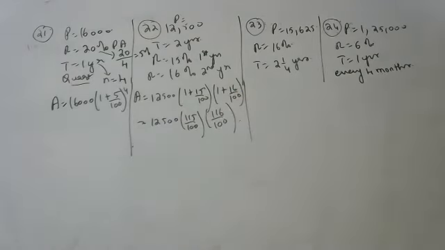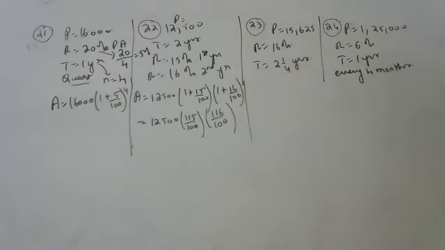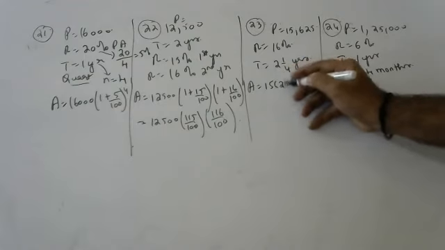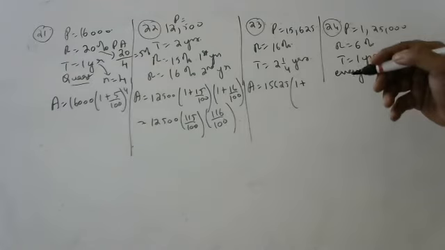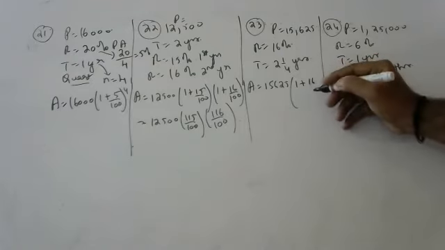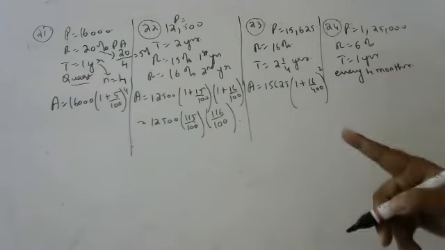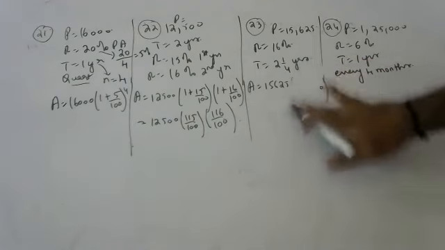Next, Ashrit, your mic is working. Sir, 15,625 into 1 plus 16 by 100, no, 16 by 400, whole to the power of 2. Why? Listen slowly, I will say. One second.